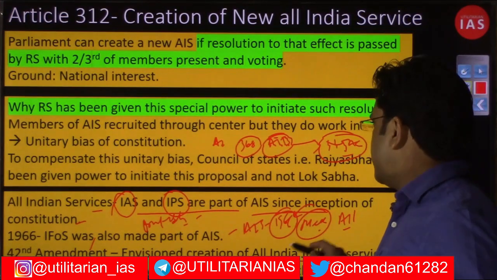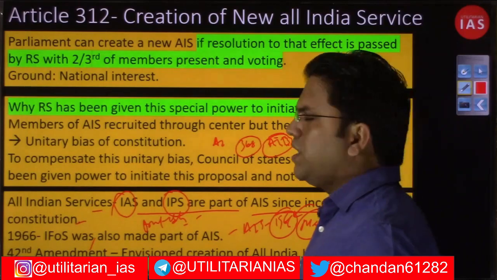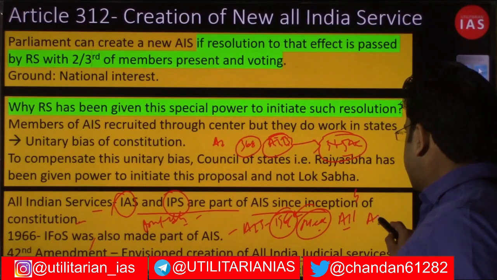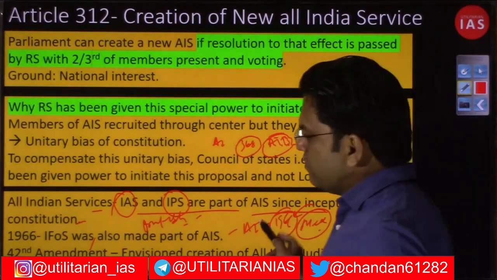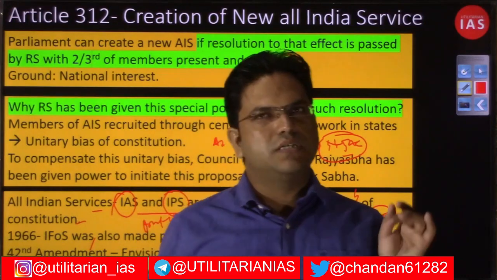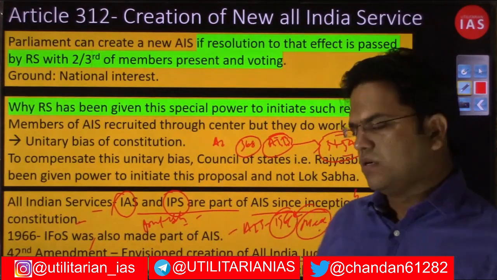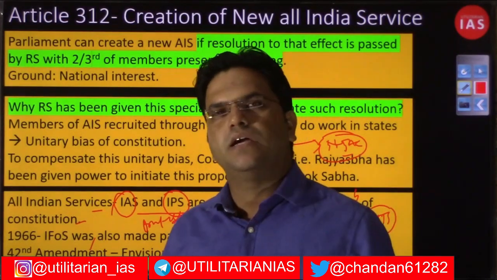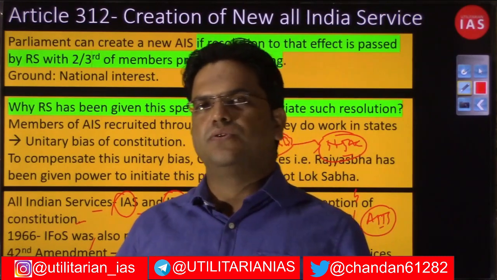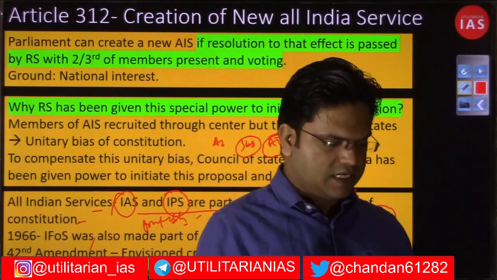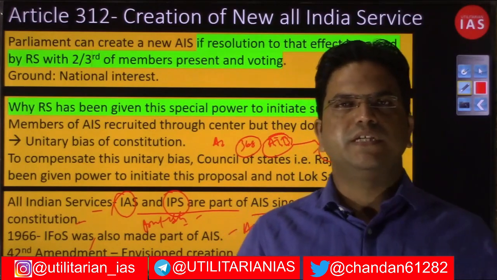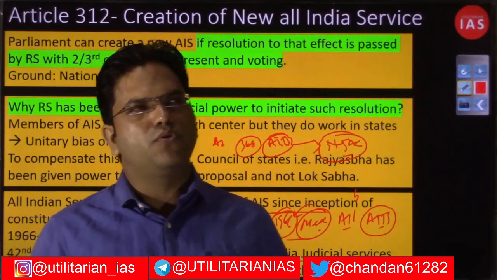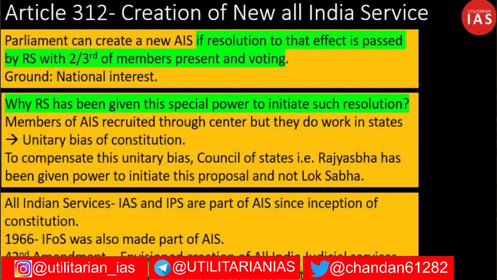Even at that point, when Mrs. Gandhi had already got the 42nd Amendment passed and had the All India Judicial Service, why could she not, and why could the subsequent governments not, bring the All India Judicial Service into practice? The reason was that no government of the day wanted any kind of conflict with the judiciary, because I already told you that once the All India Judicial Service is created, the administrative control that the High Court has over the subordinate courts, or the Supreme Court has, these courts will lose.